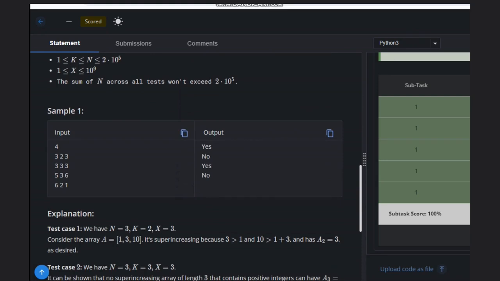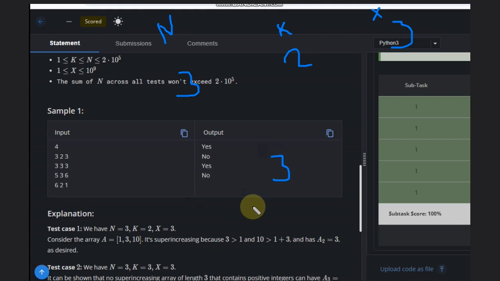We have three values, let's say 3, 2, and 3. Here the first is n, the second is k, and the third is x. So we need to have 3 at the second index. Let's put 3 here.